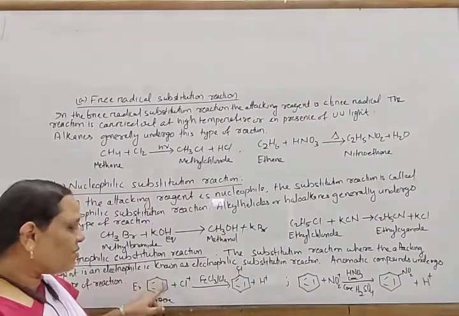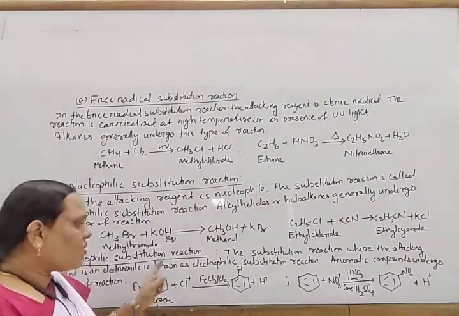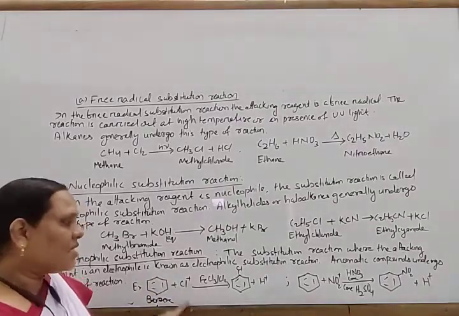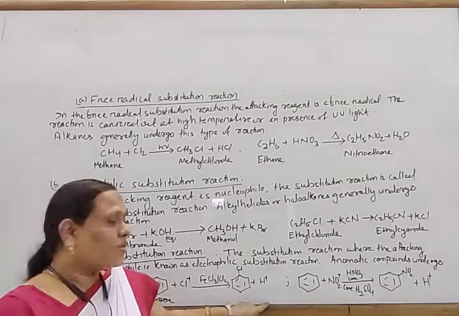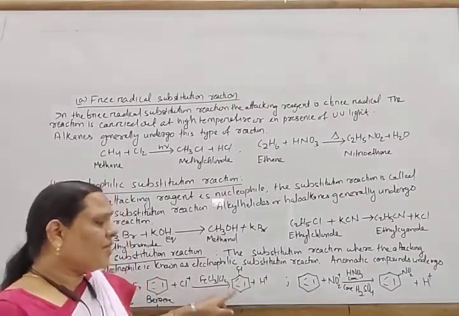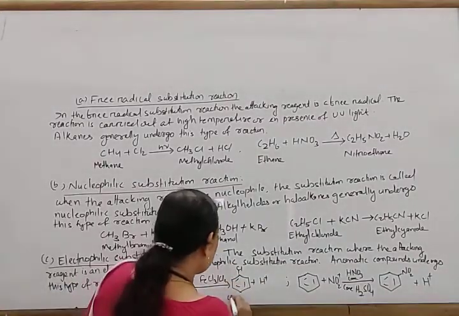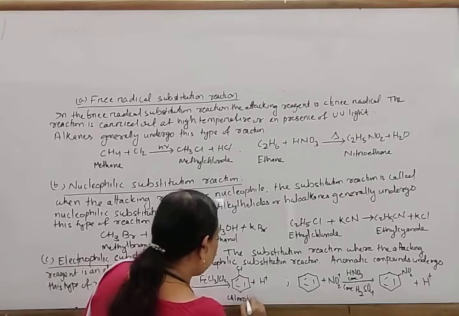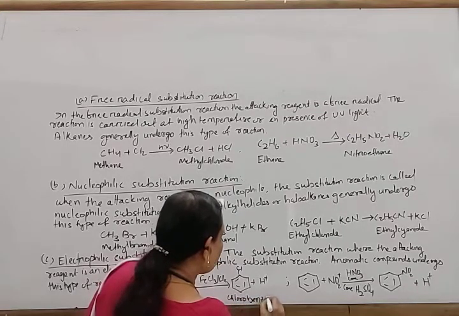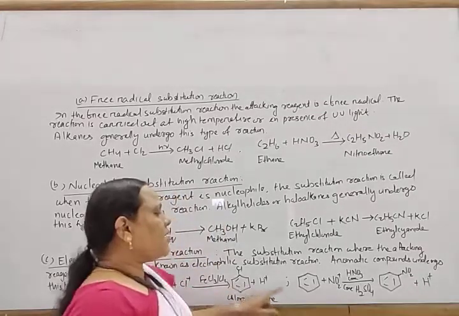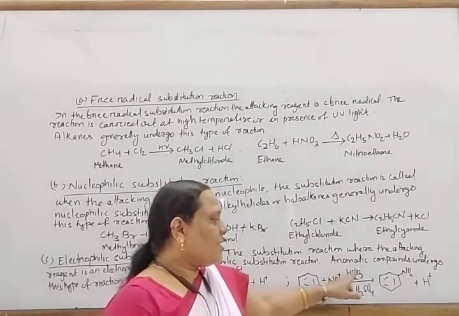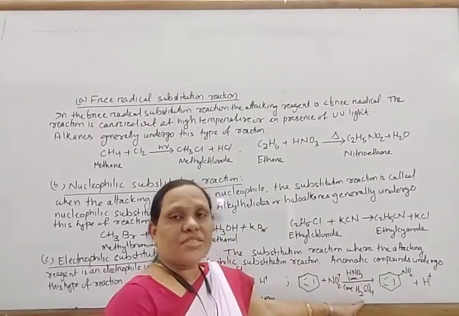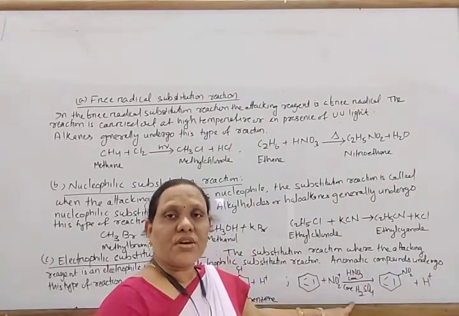It attacks the benzene nucleus, and removal of H+ takes place. In this way, one electrophile is substituted and H+ is removed. This is known as the electrophilic substitution reaction, and this is chlorobenzene. Similarly, benzene reacts with a mixture of concentrated nitric acid and concentrated sulfuric acid.